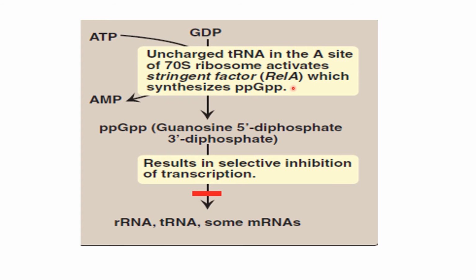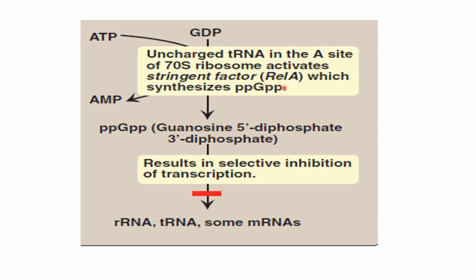RelA is a catalytic protein that binds physically with the ribosomes when it binds uncharged tRNA during scarcity of amino acids in the medium.